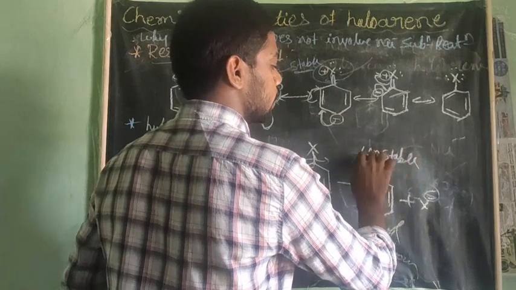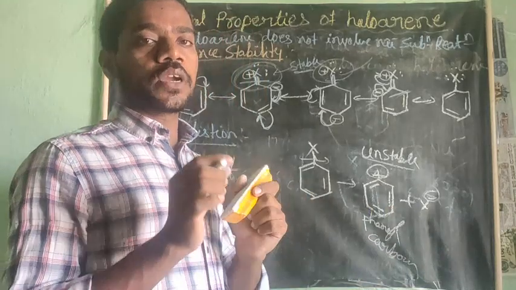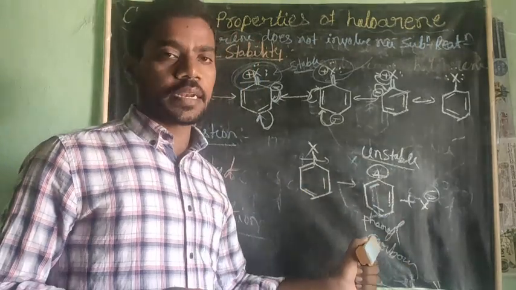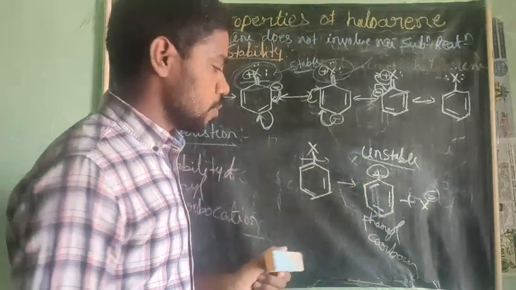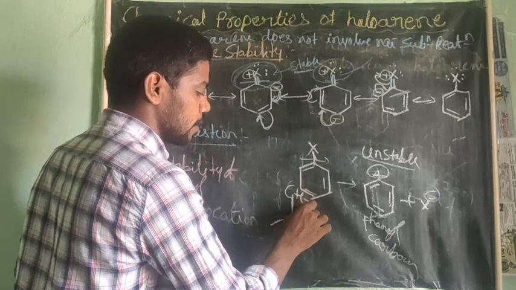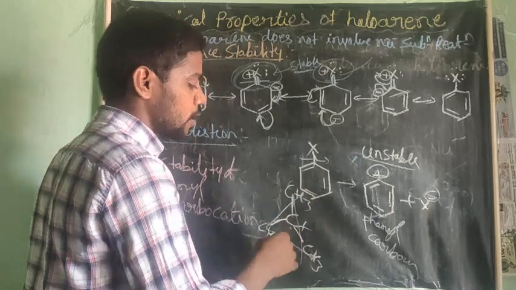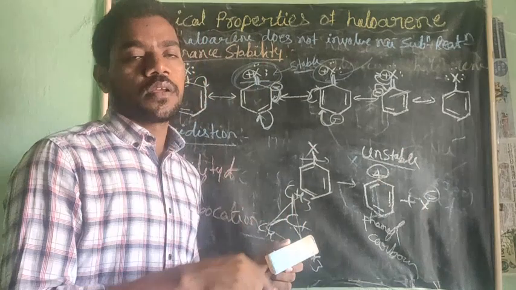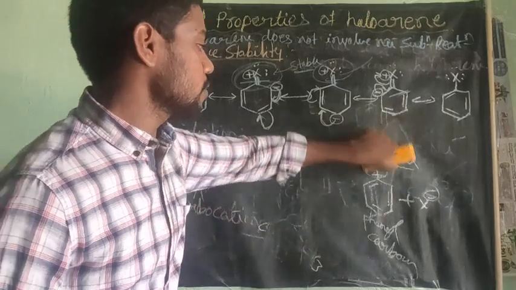This phenyl carbocation is very unstable. Since it is very unstable, it is very difficult to isolate and very difficult to react with other atoms or molecules. Therefore, due to this instability, the nucleophilic substitution reaction is not possible. If it is a haloalkane, it gives a tertiary carbocation. This tertiary carbocation is very stable. That's why it is involved in the SN1 reaction. Okay, that is one reason: the stability of this carbocation.